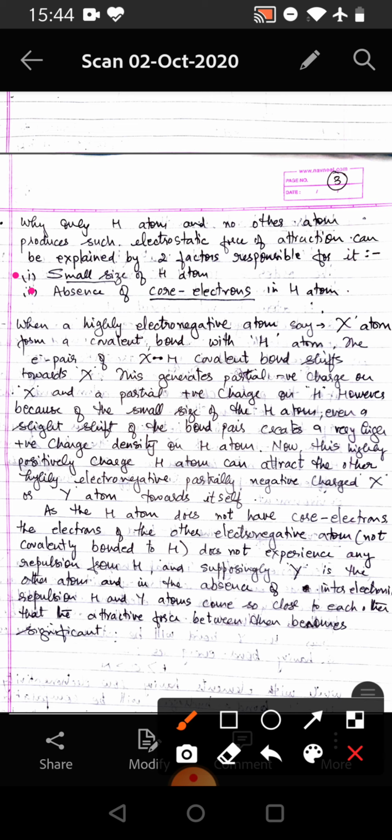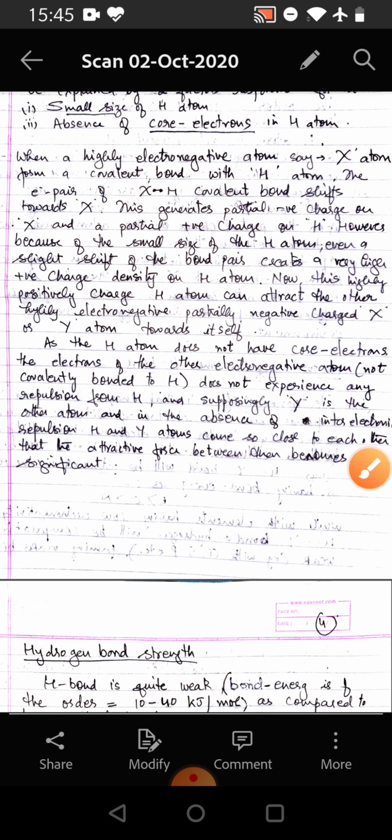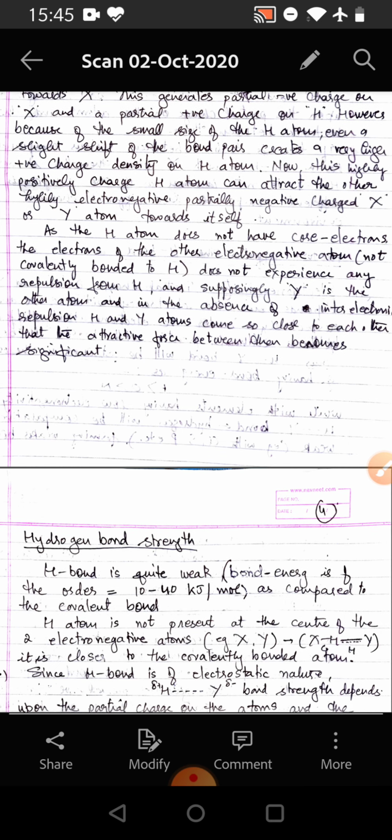Now this highly positively charged hydrogen atom can attract the other highly electronegative, partially negatively charged X atom or Y atom towards itself. As the hydrogen atom does not have core electrons, the electrons of the other electronegative atom, which is not covalently bonded to hydrogen, do not experience any repulsion from hydrogen. Supposing Y is the other atom, in the absence of inter-electronic repulsion, hydrogen and Y atoms come so close to each other that the attractive force between them becomes significant.